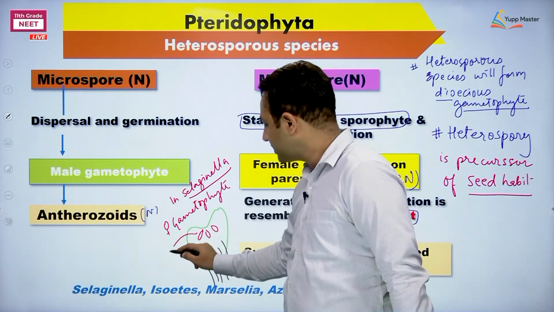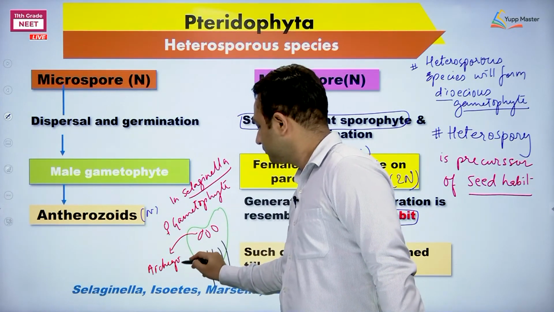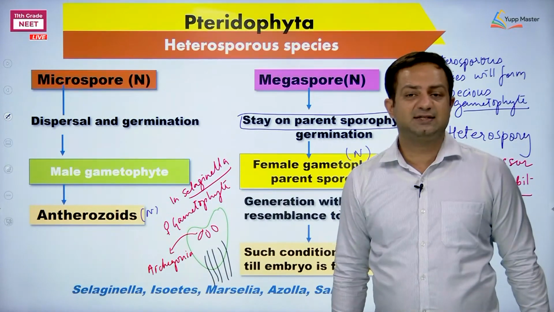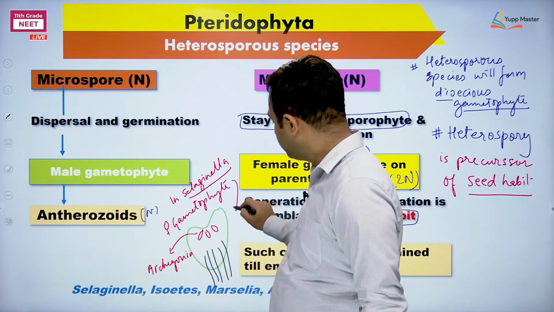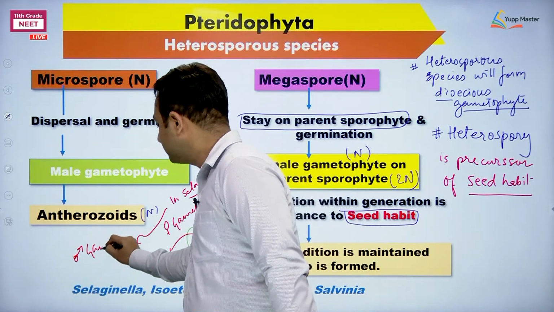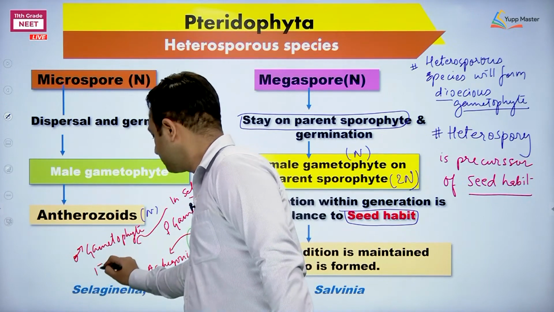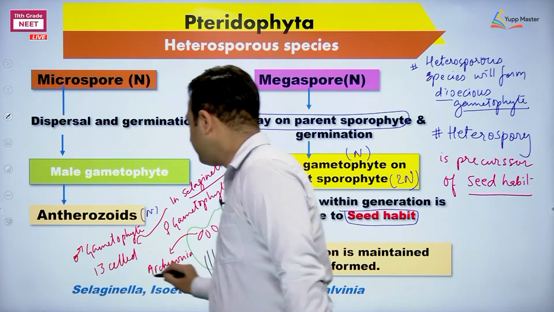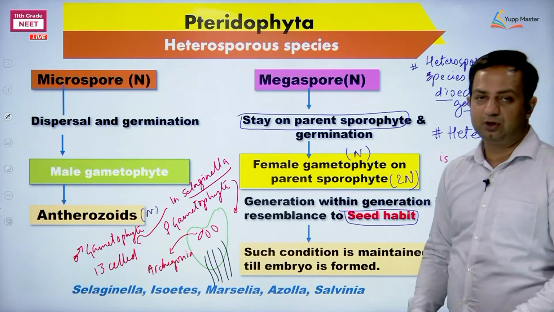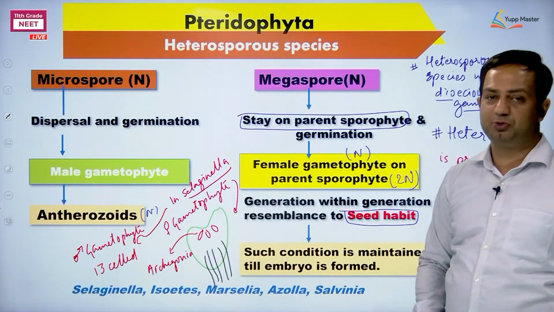These will be archegonia, the female sex organ. And the male gametophyte is 13 celled. This is the female gametophyte. In Selaginella, the male gametophyte is 13 celled, meaning reduced. Female gametophyte is multicellular. So these are the things you need to remember about Selaginella, and remember this is going to stay on the parent sporophyte.